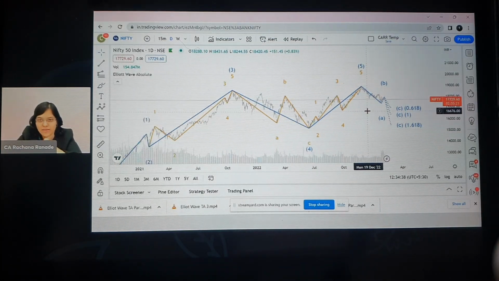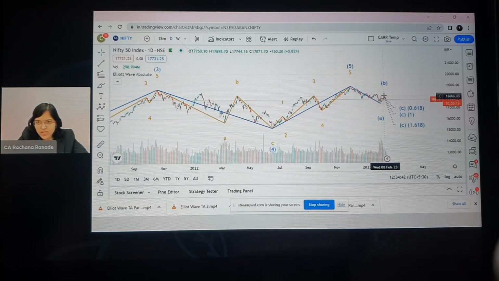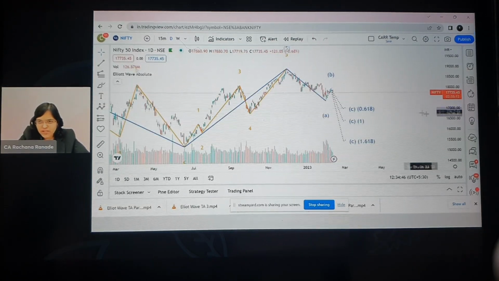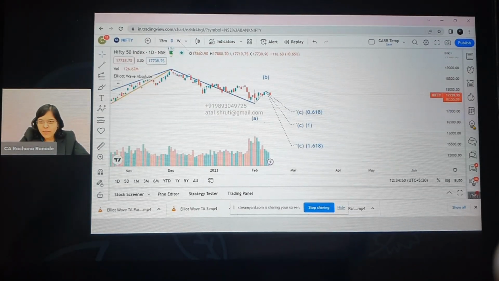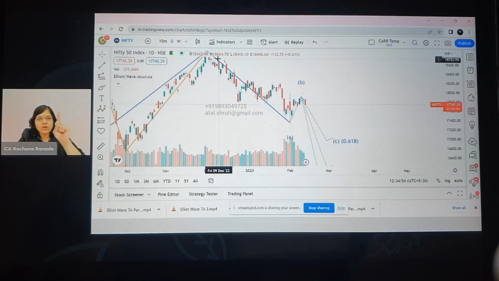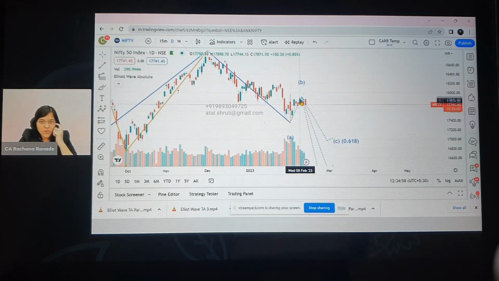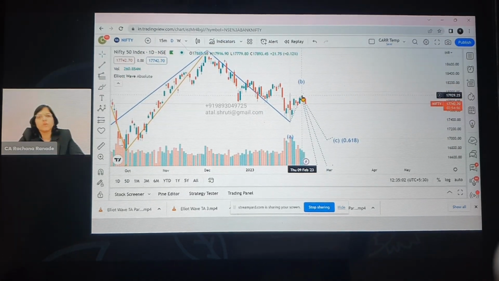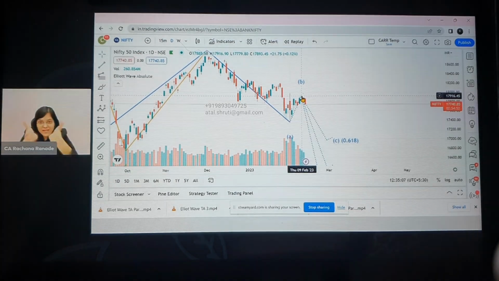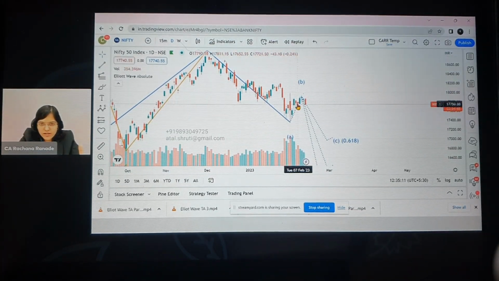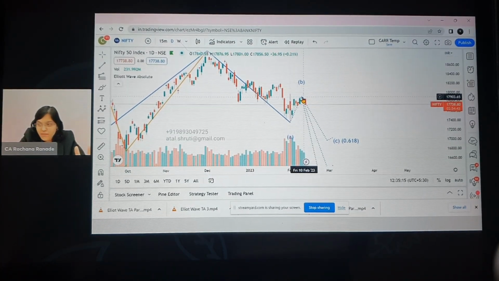Okay, now as per them, A is done. A is also done. So ideally we should see a bounce, and that's what we are seeing right now. Kind of a bounce is what we are seeing right now. And now you can see a difference. What are these actual proper lines? Yes, and what are these? These are dotted lines. So they're saying that once C starts forming, then only we'll conclude that okay, B was actually till here only. What we did right now for Nifty Bank, we pulled down historical data, right? This is actual real time. So they're saying till here it is okay. A is also formed according to us. It has started giving a bounce back now. Okay. B is what they're saying maybe till here it will be formed.